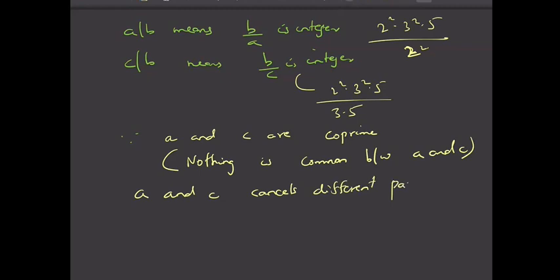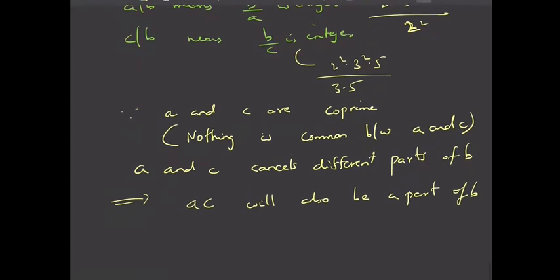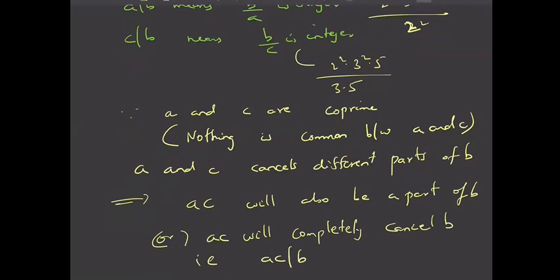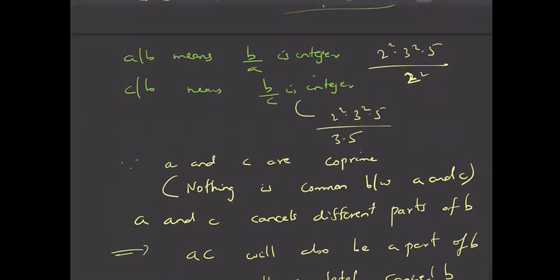So this means that if I multiply AC, the AC will also cancel B. AC will also be a part of B only, or I can say AC will also completely cancel B. That is, AC will definitely divide B. Fine. I think now this is very clear.